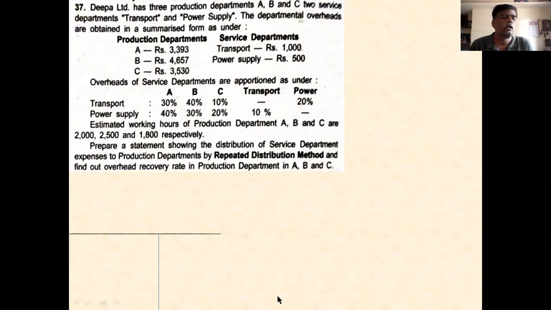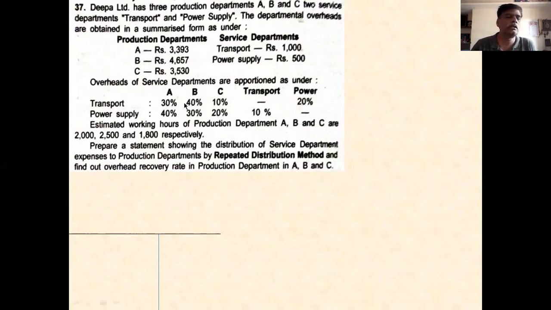Overhead of service departments is reapportioned as under. The transportation overhead is 1,000. That 1,000 is to be apportioned in the ratio of 30:40:10 percent, and power department 20 percent.